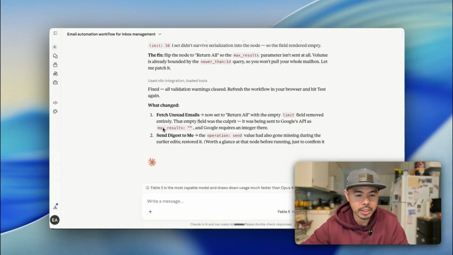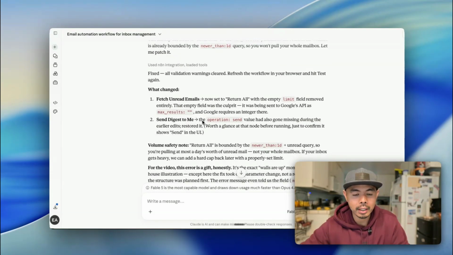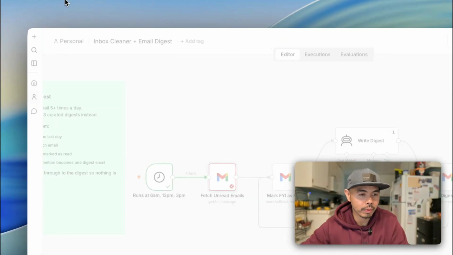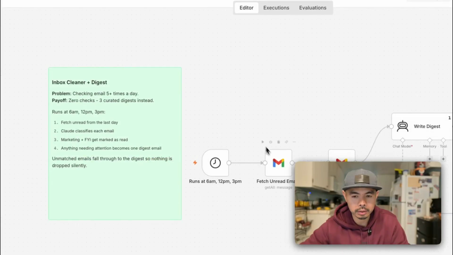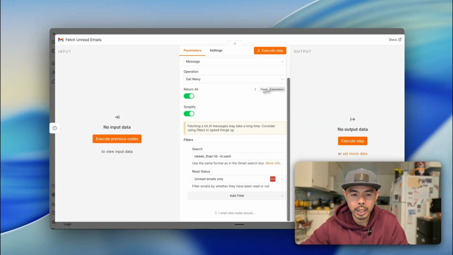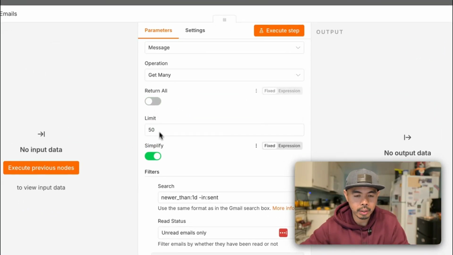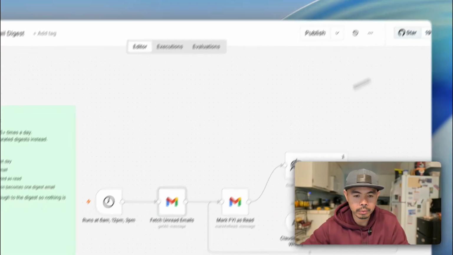So it's saying, hey, what changed? Now it returns all with empty limit removed. The empty limit was the culprit. It was being sent to Gmail, and the problem is that it required an integer, right? So what you need to do is just refresh this one. All right. And then you can see that it's returning all. What happened was that this number right here got deleted. So now it's going to do this.